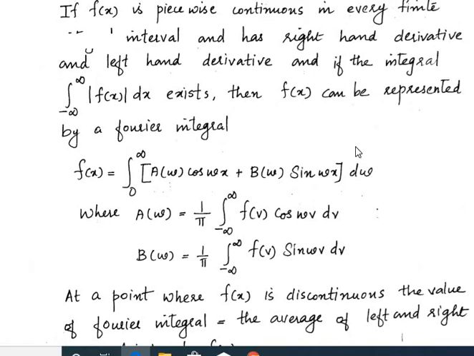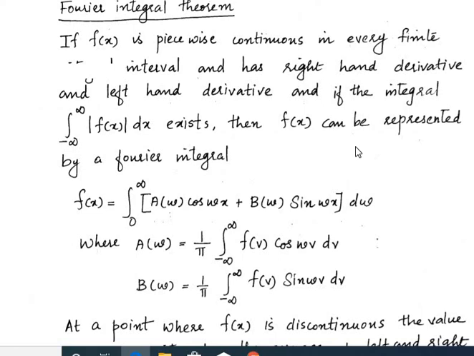That is, the Fourier integral theorem says that if we have a given function which is continuous in every interval, and it has both a right hand and left hand derivative, and the integral of the modulus of the function exists, then it can be represented as a Fourier integral of the form integral 0 to infinity a omega cos omega x plus b omega sin omega x d omega, where a omega equals 1 by pi integral minus infinity to plus infinity f of v cos omega v dv, and b omega equals 1 by pi integral minus infinity to plus infinity f of v sin omega v dv.